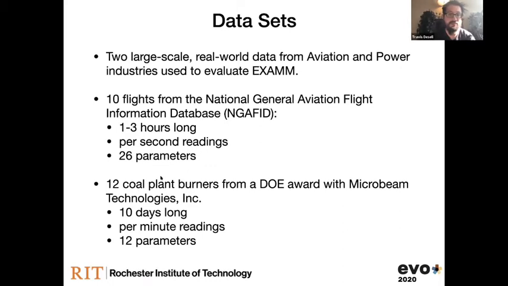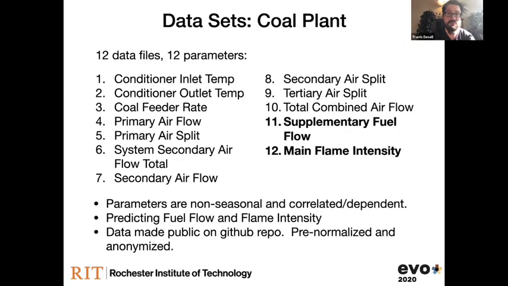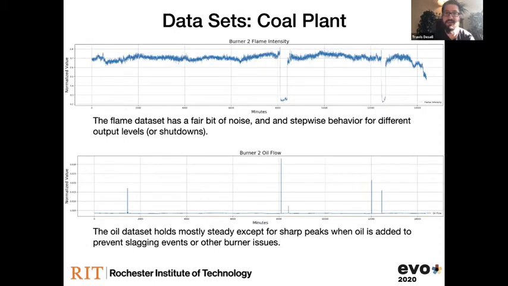The other data set was from a coal-fired power plant. And each one of these input files was 10 days long with per minute recordings, and we had 10 parameters there. We predicted 2 different parameters from the coal plant. So we evolved neural networks to predict fuel flow, and another set to do flame intensity. And just to get an idea of what these look like, they're really noisy, and they have these sudden drops when the plant has to shut down for one issue or another. And that's one of the things we want to predict: can we see these things coming before they happen?